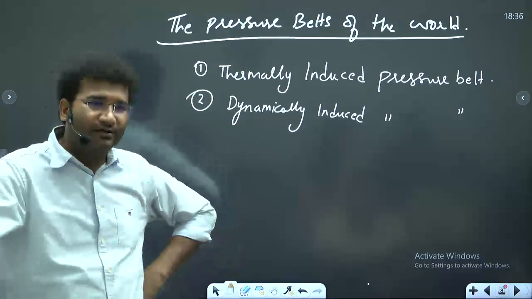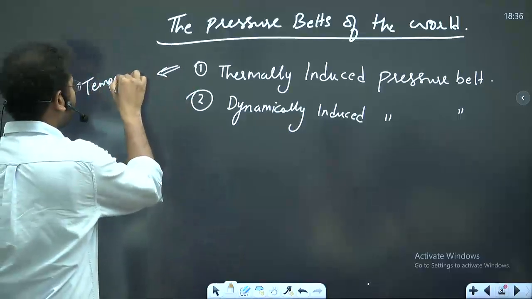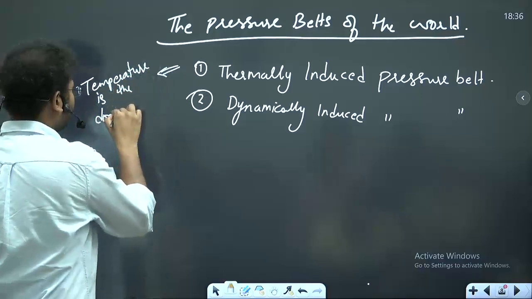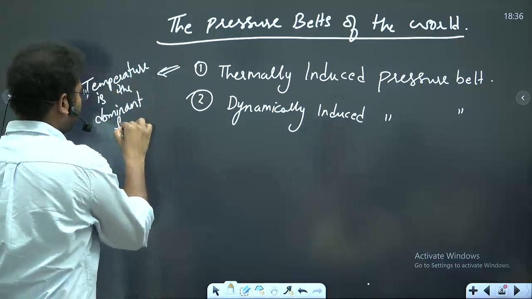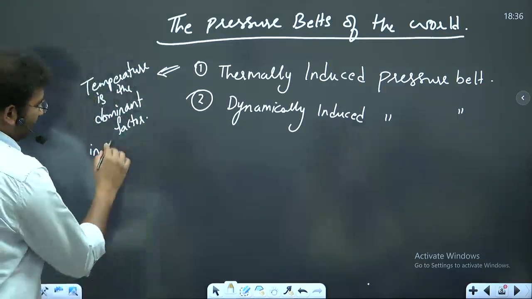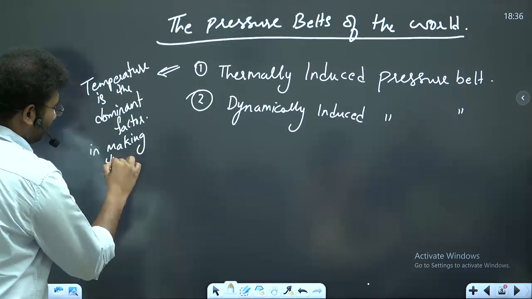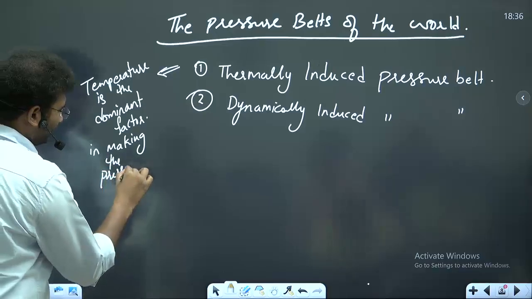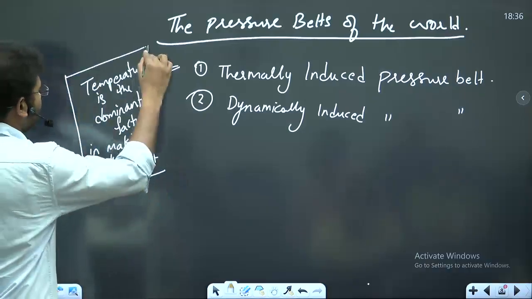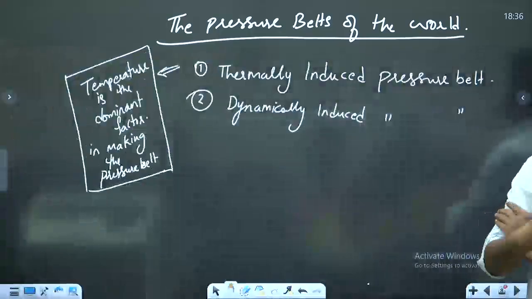Now, what do you mean by thermally induced? In simple terms, temperature is the dominant factor in making the pressure belt, right?